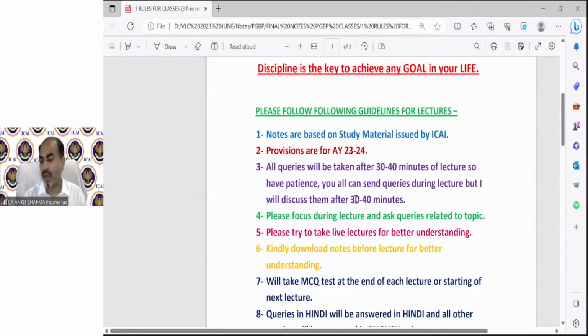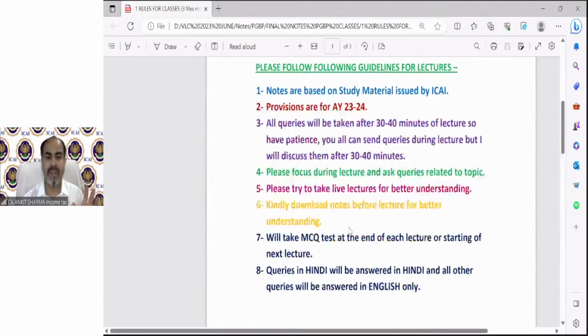We'll take an MCQ test at the end of each lecture or at the starting of the next lecture. So I'll try to take an MCQ test either at the end of this lecture or before the next lecture. The next lecture will be on 3rd of July. So whatever we will be discussing today, I prefer that, because you need to revise it once, I will then take the MCQ test at the starting of the next lecture.